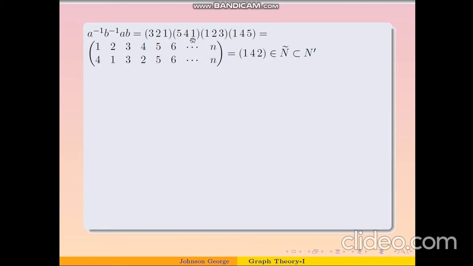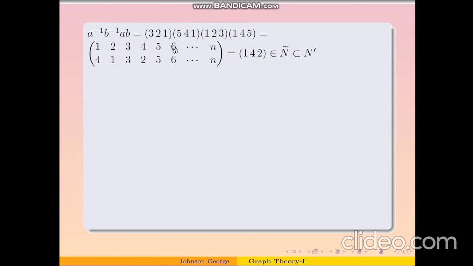Here 4 will be sent to 1, and 1 is sent to 2, and here 2 is fixed. So you can see that 4 was ultimately sent to 2. And you can see that for 5 onwards, here 5 is sent to 5, 5 is sent to 4, 4 is sent to 4, and 4 is sent to 5. So 5 was sent to 5.